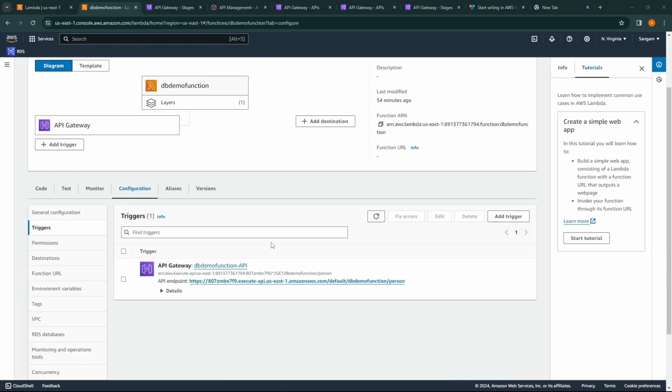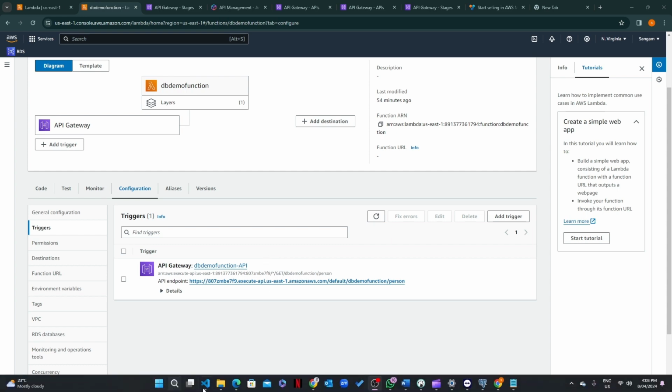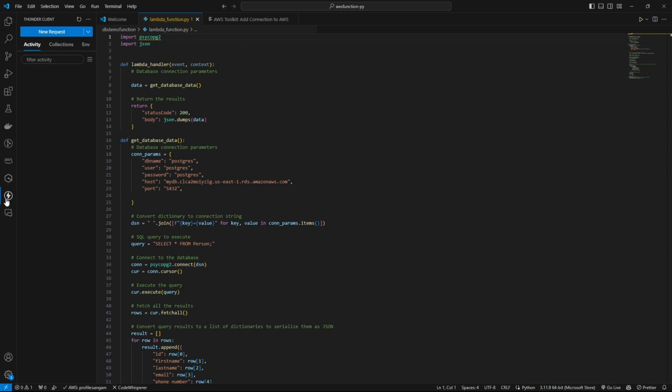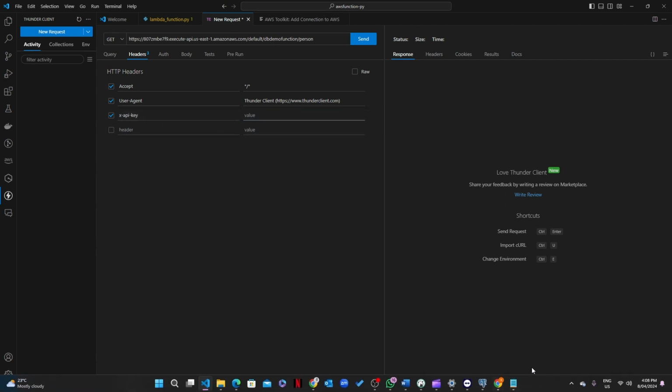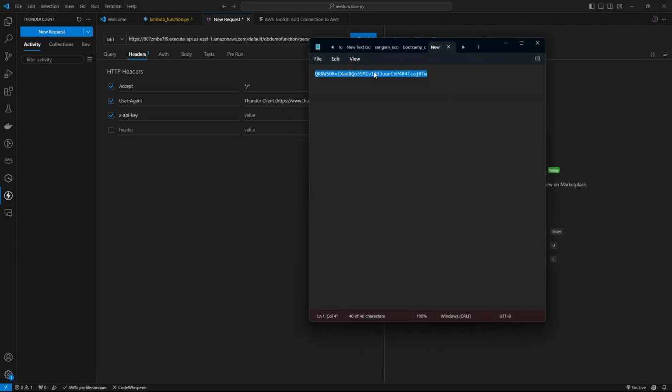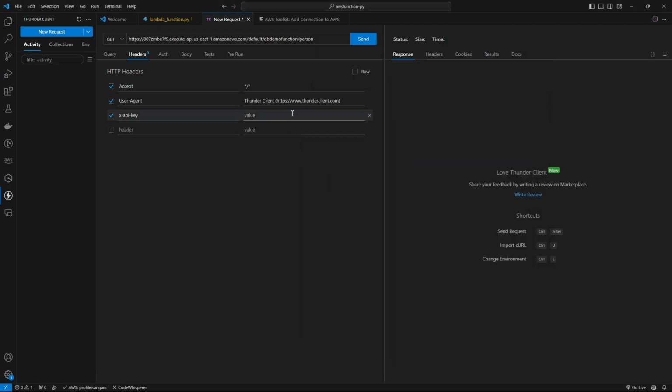Now our next step would be testing our API gateway with ThunderClient using the API keys that we generated. So simply go to Visual Studio Code and open up the ThunderClient extension, create new request and paste in your API endpoint. So after that, under the header section, put in the header key value, and in the value section put in your API key. After that, click on send request.